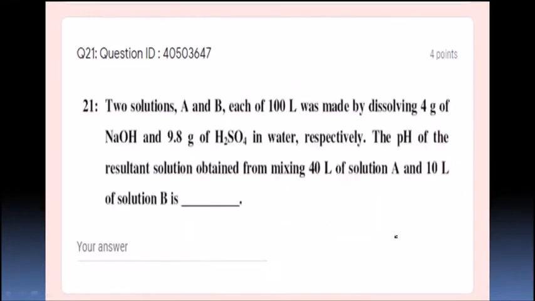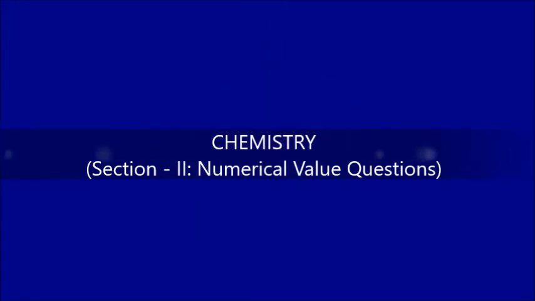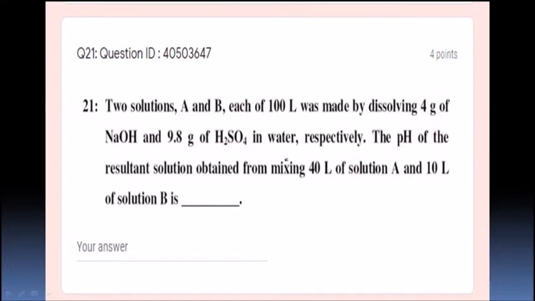Next. Two solutions. So it is, yes, more or less a physical chemistry and molarity based question, or pH.